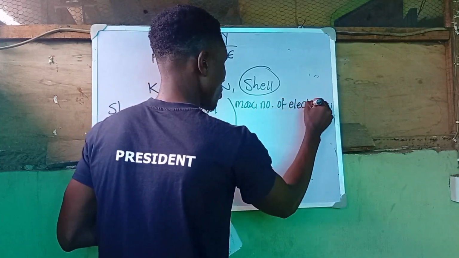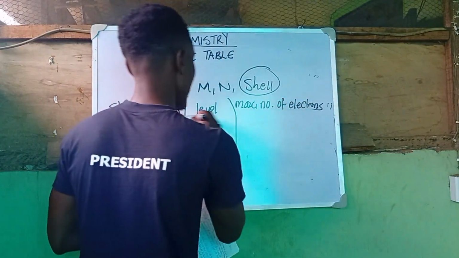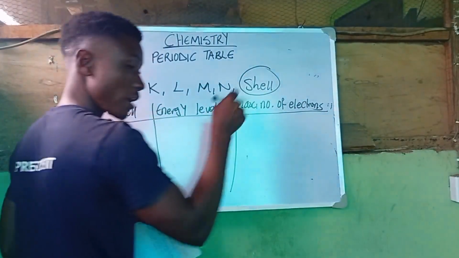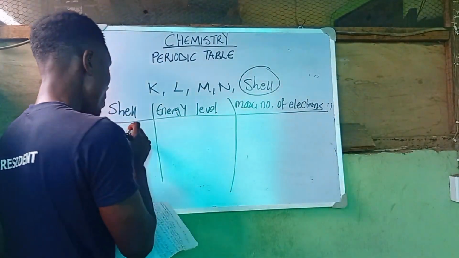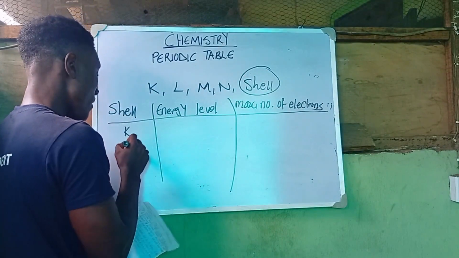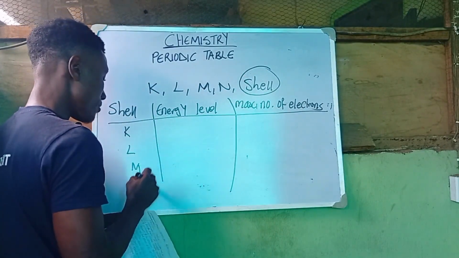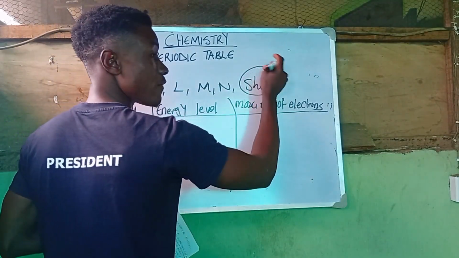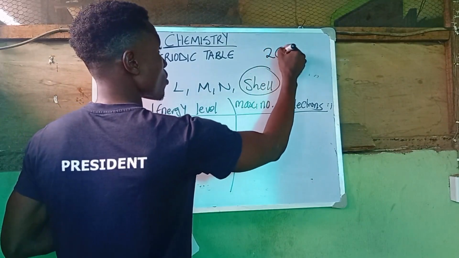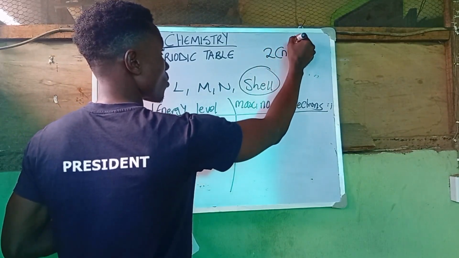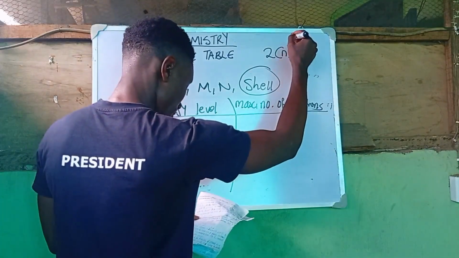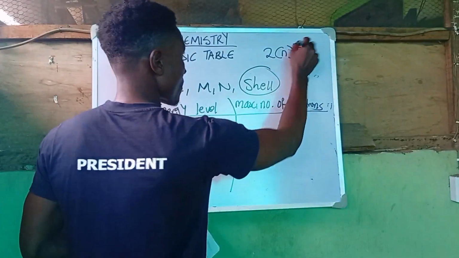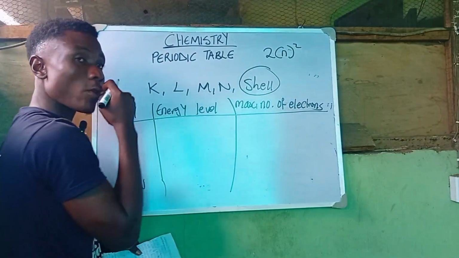That means how many electrons this shell can contain, right? Which is the orbitals. So we have our K, L, M, N, right? Note that to calculate this, we are being given a formula which is 2n raised to power 2, right? So this is our 2 and let's say power 2, right?